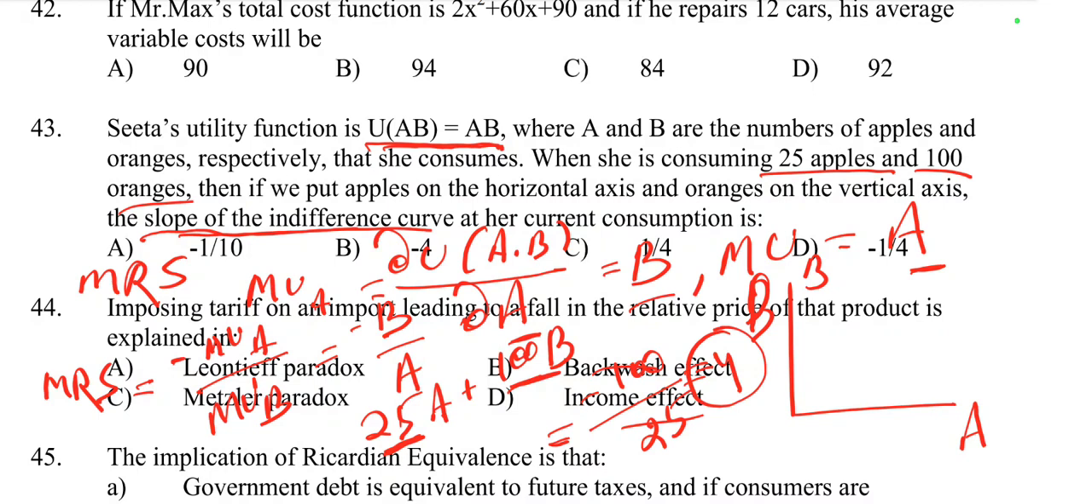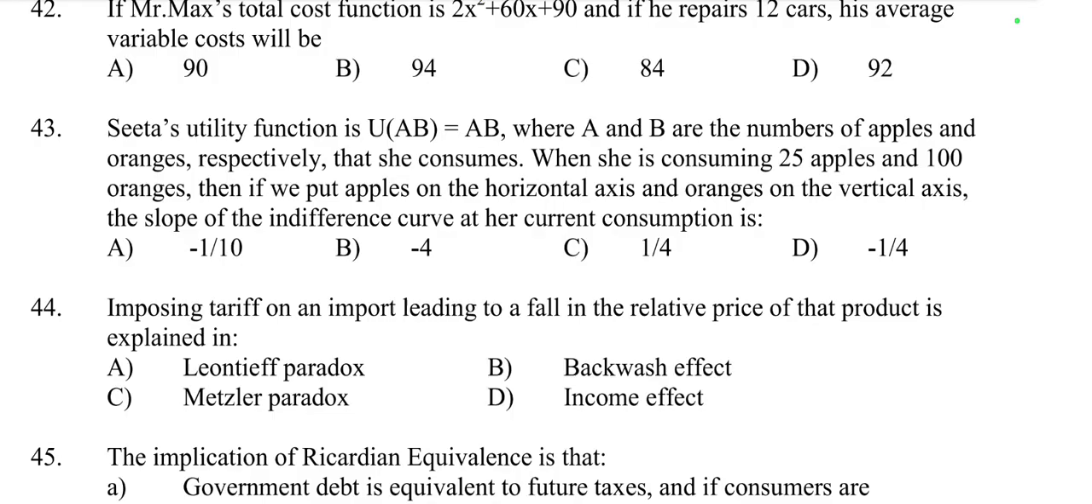Minus 4 is in option number B. So here the right option is option B, minus 4.